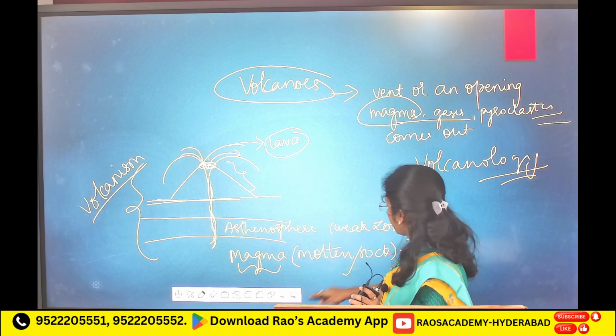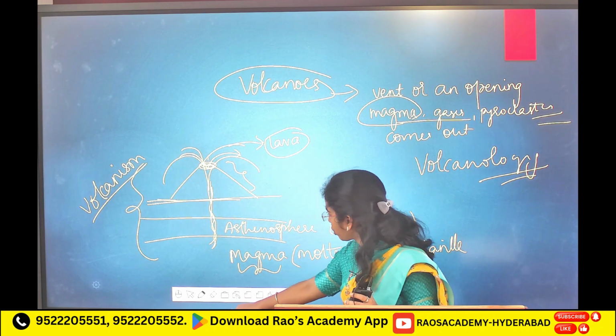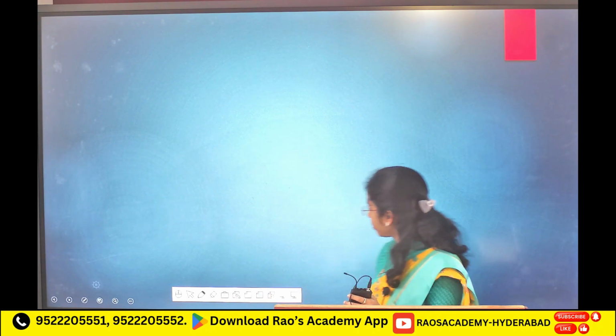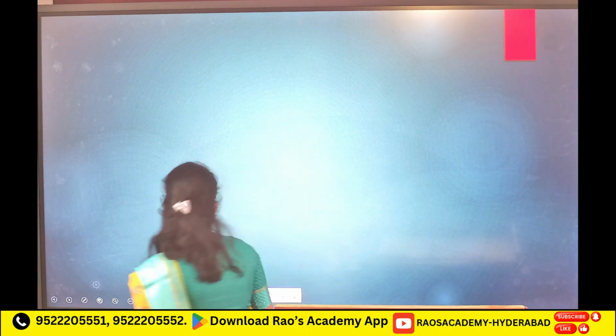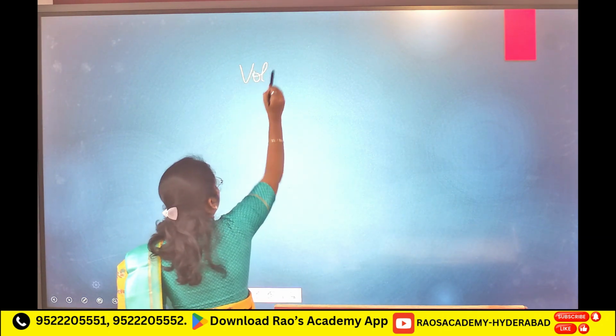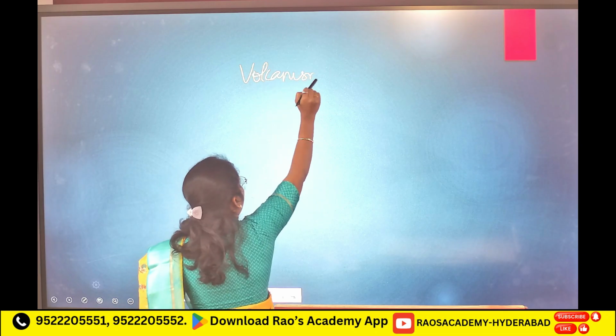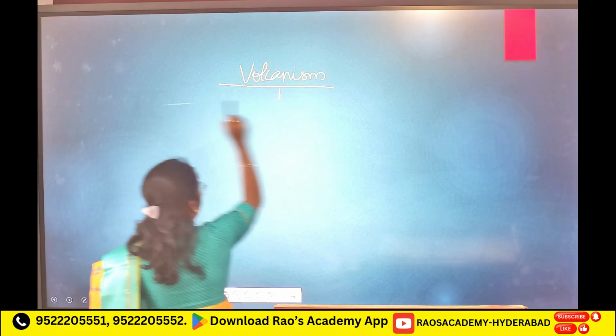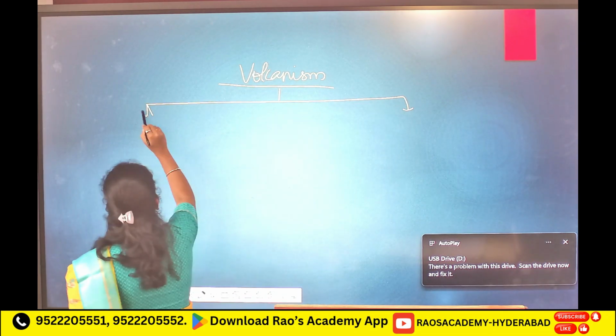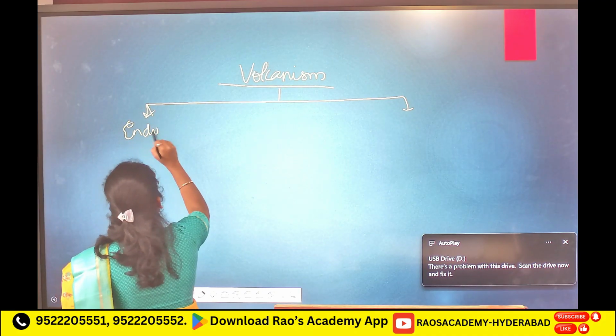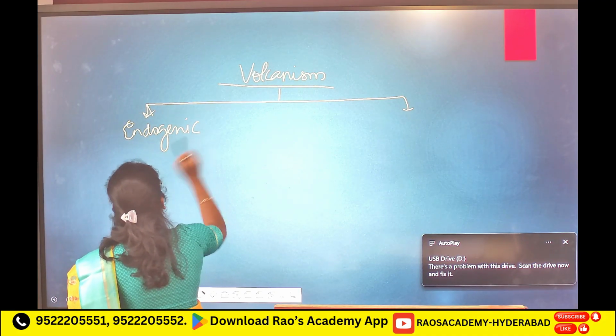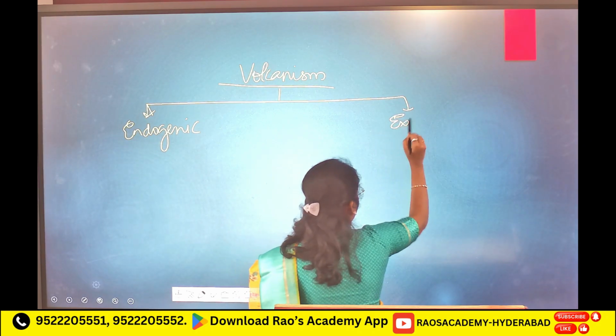Under volcanism, you have two types of mechanisms: endogenic and exogenic.